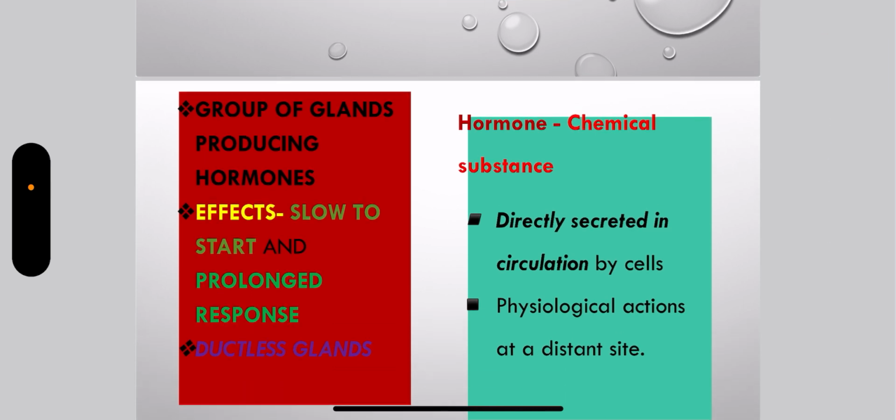So endocrine glands are the group of glands that produce hormones. These are basically the ductless glands. The chemical messengers, the hormones, are poured directly into the bloodstream, through which they reach the target organs. So we can say that the site of origin and the site of action are different.